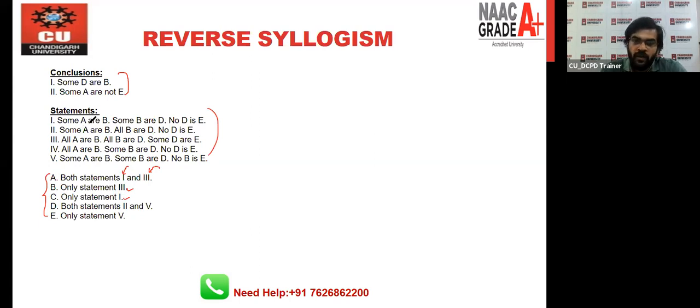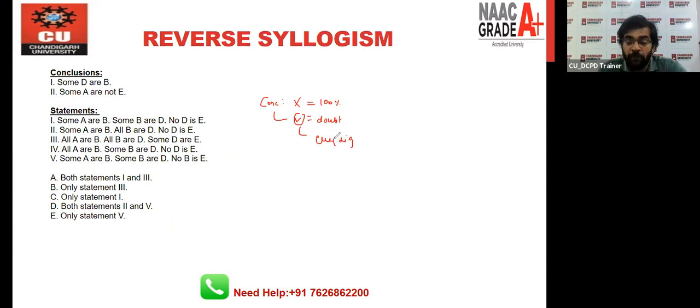Okay, so if you approach the first option, statements 1 and 3, look carefully at the first statement. But before that, I want to tell you one thing we discussed in the syllogism part, how to approach a question. If your conclusion is wrong, then it is 100% wrong. But if your conclusion is right, then you will have doubt, right? Because if it is right, then it should be right in every diagram. I have already discussed this definition in our syllogism part. I will repeat the same definition in this chapter again.